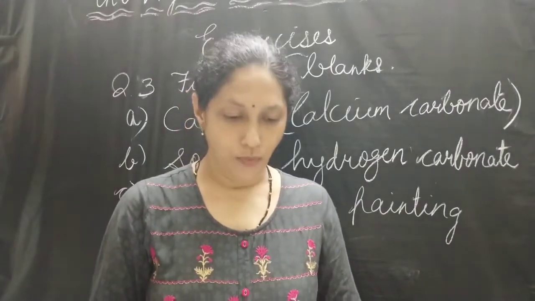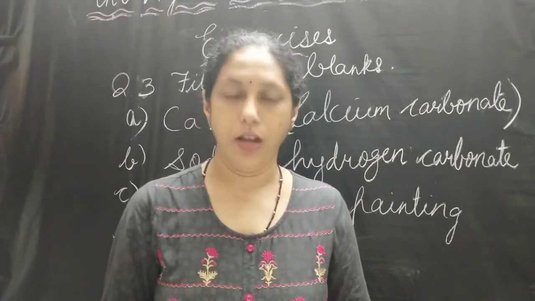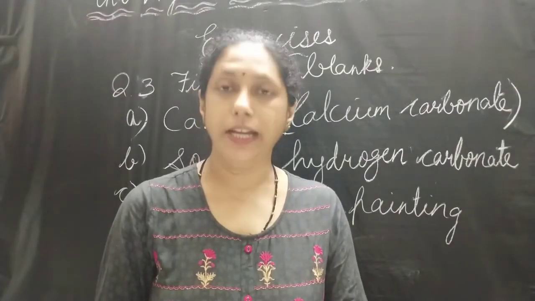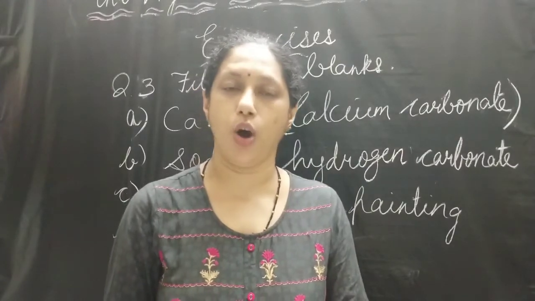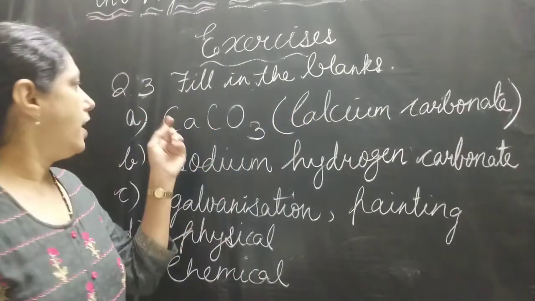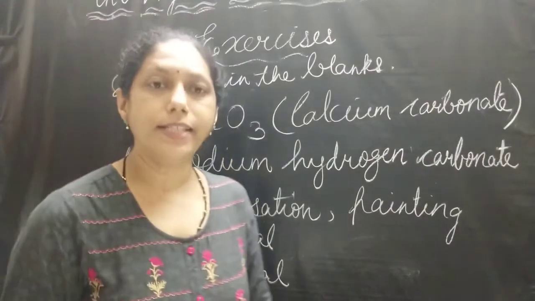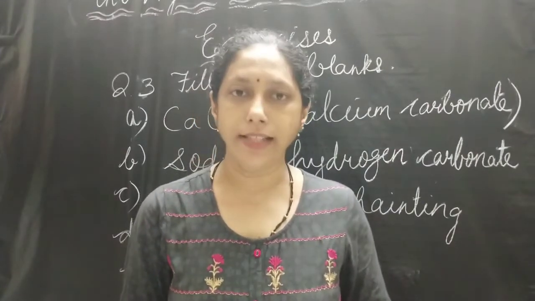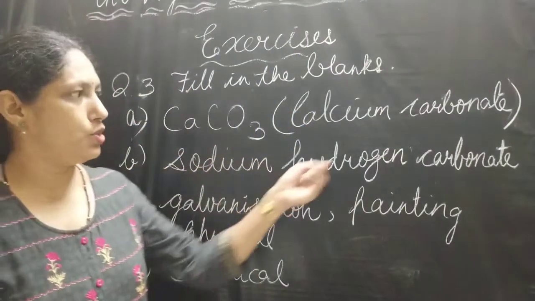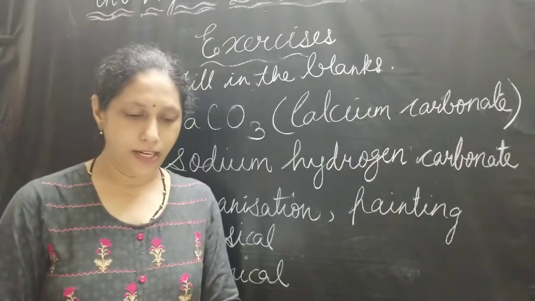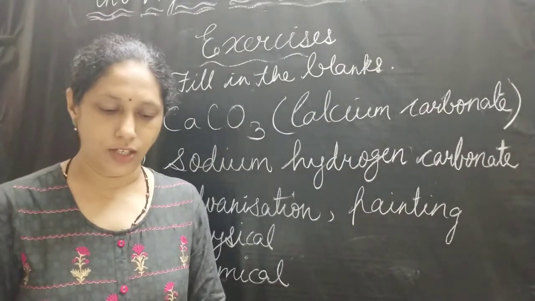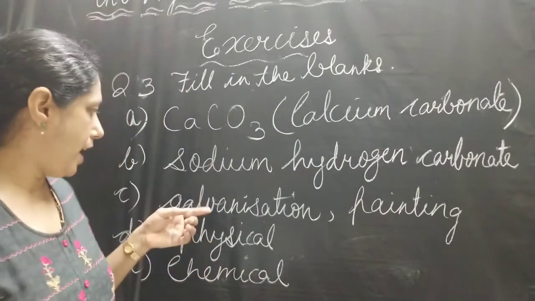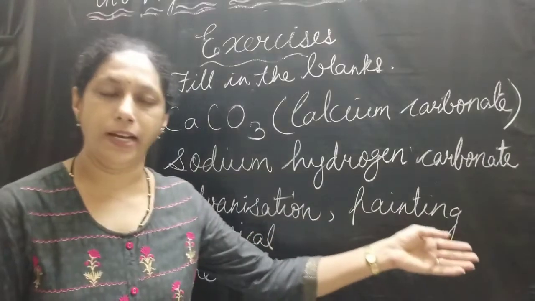Third question is fill in the blanks in the following statements. First statement is when carbon dioxide is passed through lime water, it turns milky due to the formation of dash. The answer is calcium carbonate. Second statement is the chemical name of baking soda is dash. The answer is sodium hydrogen carbonate. Third statement is the two methods by which rusting of iron can be prevented are dash and dash. The answer is galvanization and painting.